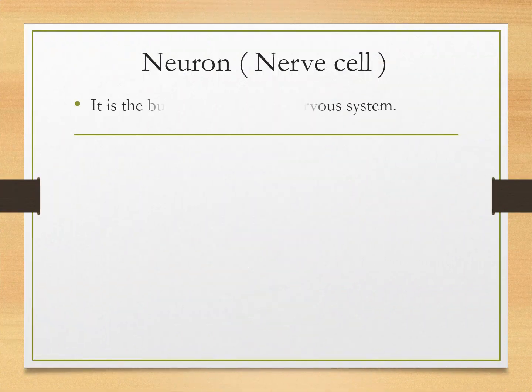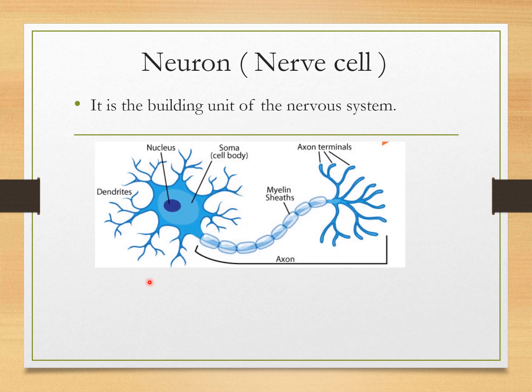Neuron, it is the nerve cell. What is meant by neuron? It is the building unit of the nervous system. What is the shape of the neuron cell? Like this. Look at this picture. This picture is about the neuron or the nerve cell.